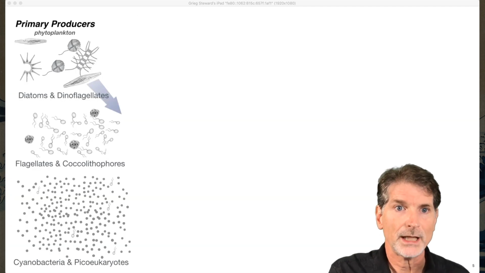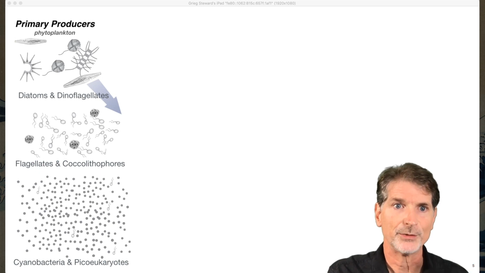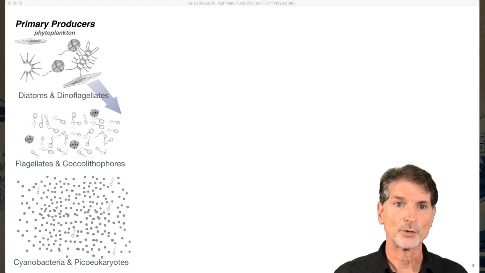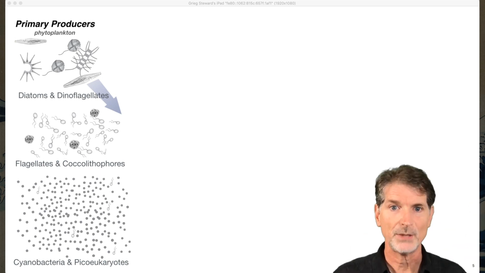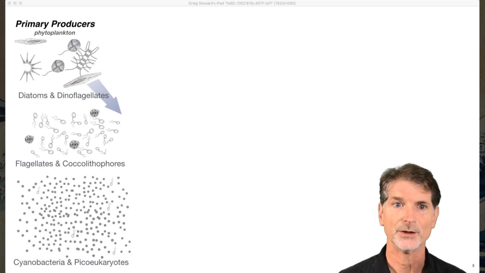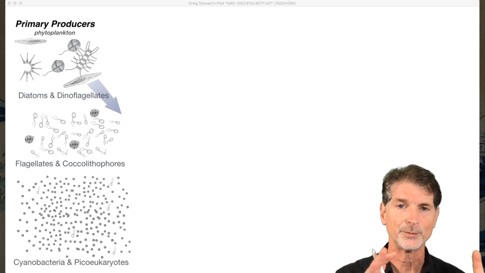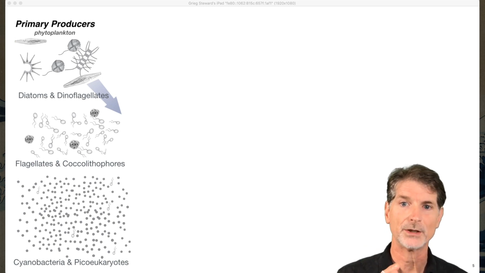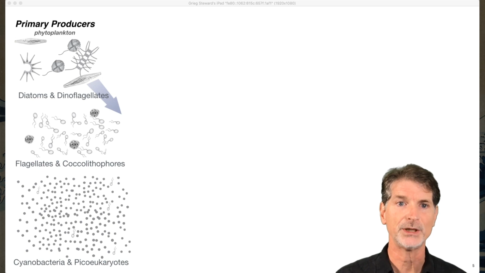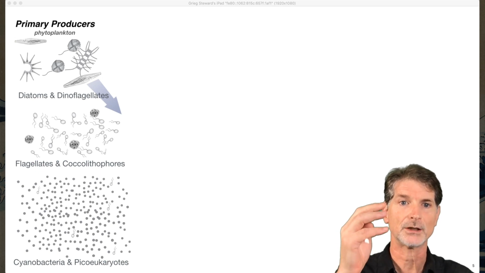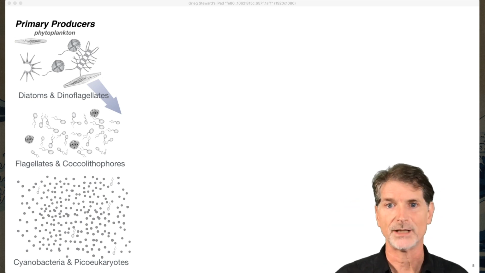Let's take a brief look at the food web, and on the left-hand side here we see the primary producers comprised of all these different types of phytoplankton. Of course, out in the ocean they'd be all mixed together, but I've separated them here by size and also abundance. Way more abundant are the smallest ones, cyanobacteria, pico-eukaryotes, then the flagellates and the coccolithophores, with diatoms and dinoflagellates on top.